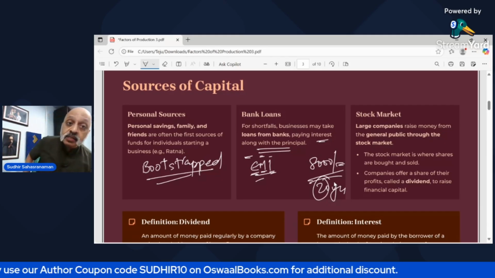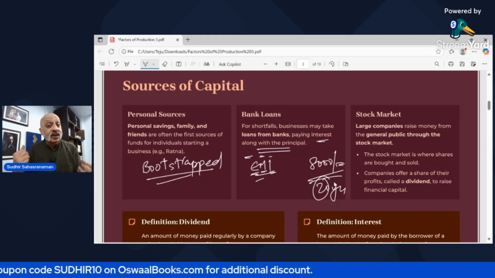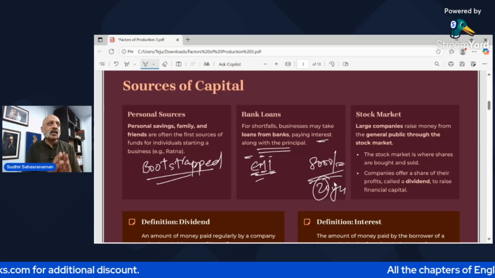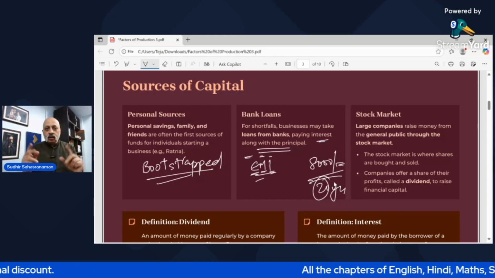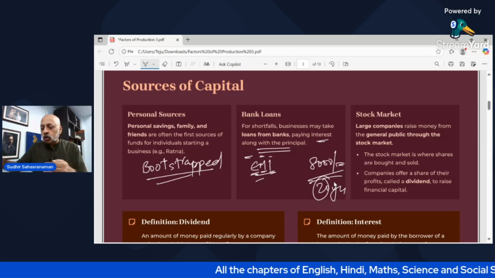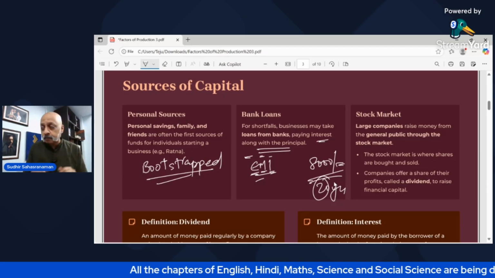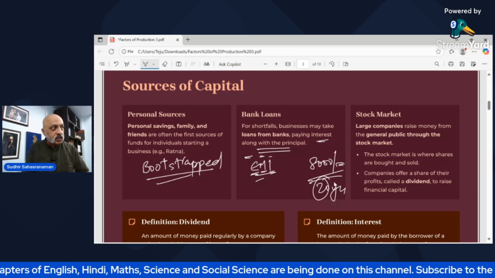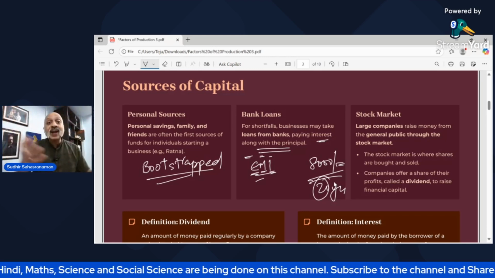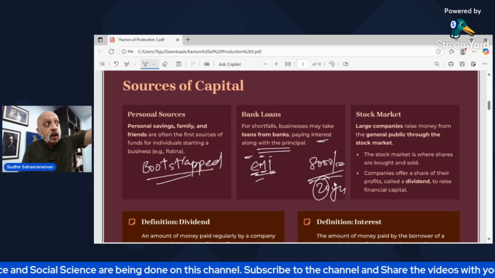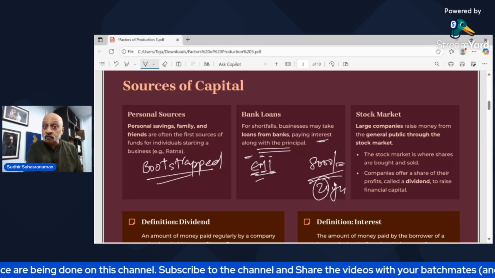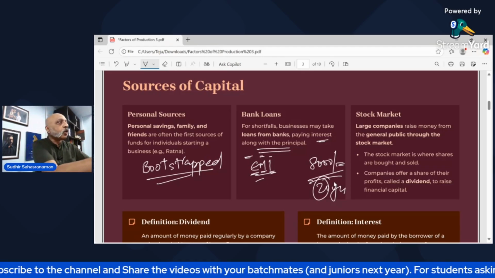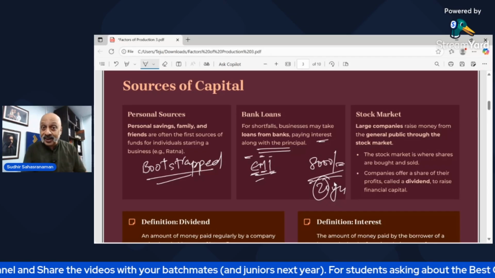The third one is the stock market, where you can generate capital from. Now, large companies raise money from the general public. For example, if I am a company wherein three of us have put in the money, all three of us are equal shareholders. Now we decide that we need more capital, more funds in order to expand the business further. We want to go to 3 more states, but we don't have the money for that. So let's raise money from the public. Now, how can you do that? You can't go to neighbors and raise money from them. You will not get sufficient money.